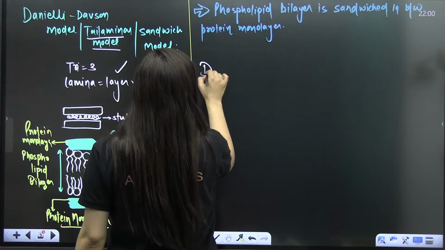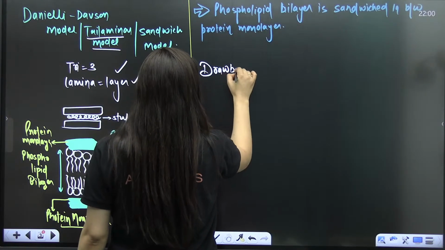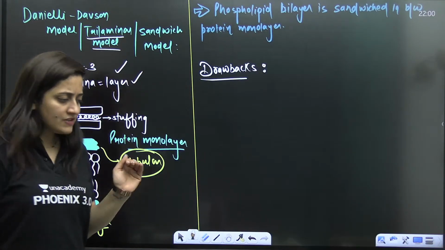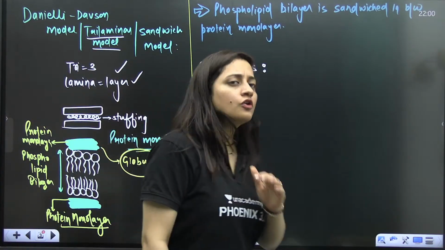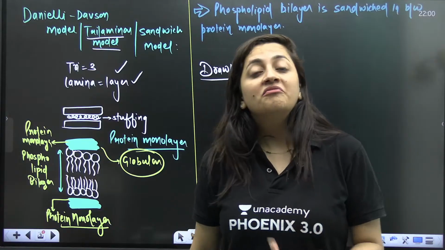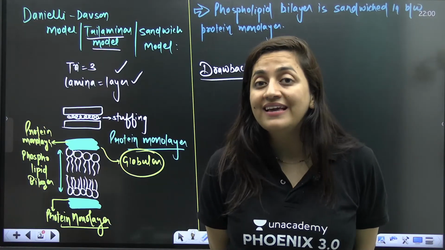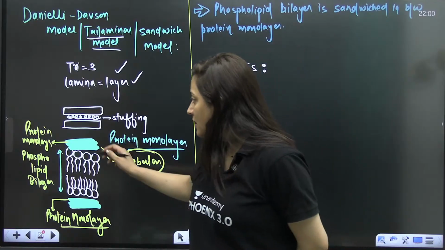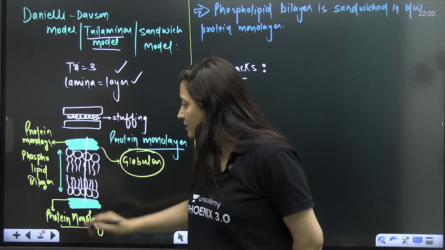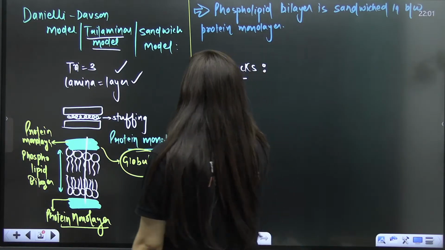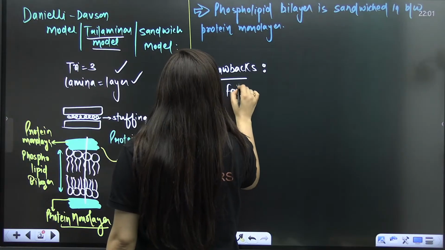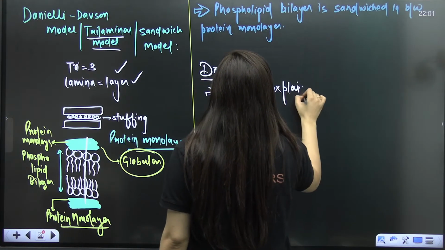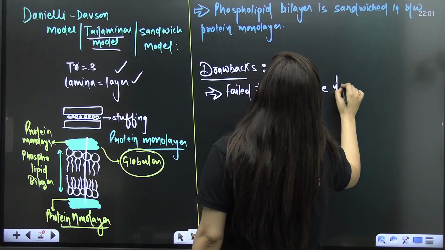Now, about the drawbacks. Look at the structure. One thing is clear: if something is lipid soluble, it can cross the plasma membrane, but not everything is lipid soluble. What about things which are water soluble or lipid insoluble? How can they cross when both sides have protein? So this model failed to explain the transport. That's the main point.